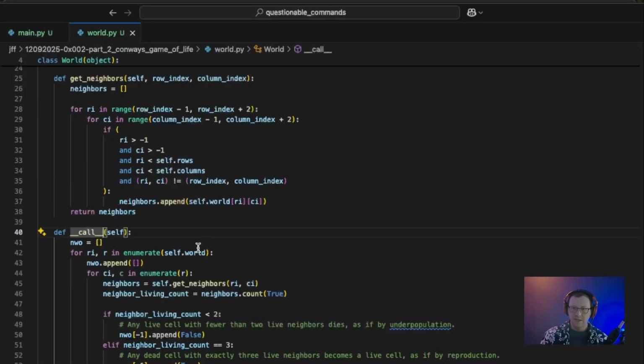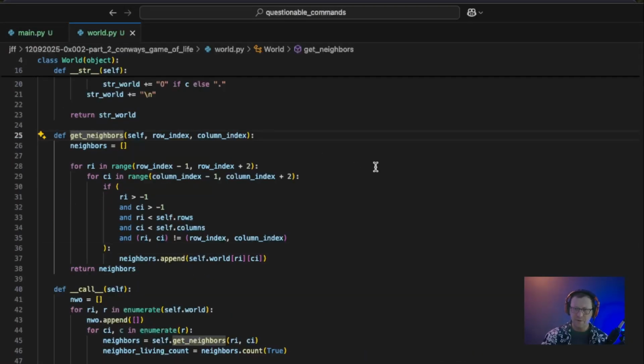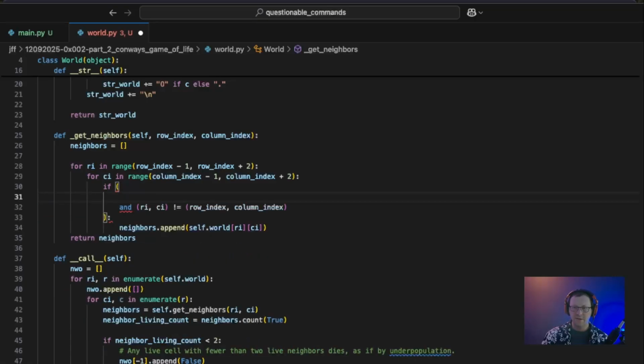So back in our world class, it signaled to other developers that they probably shouldn't be messing with the get neighbors method, right? So we're going to prefix this with an underscore. And to get our toroidal shape figured out in terms of the logic here, we no longer want to do the bounds checking. So let's go ahead and rip out everything in our if condition here, except we still want to eliminate ourselves from being considered.